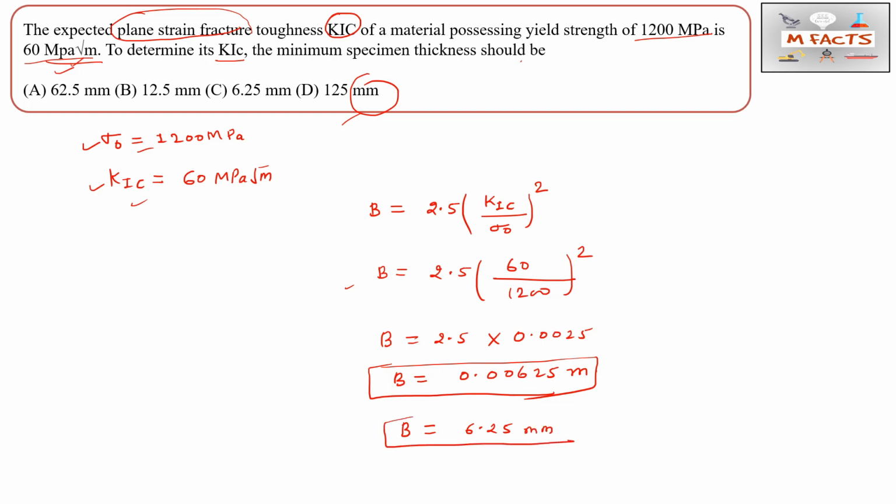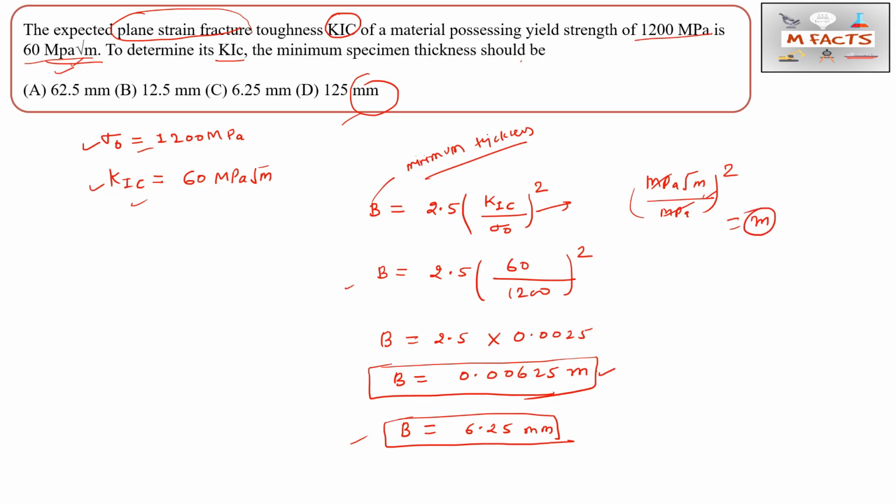So this is the answer for this question, and this B is basically the minimum thickness of the specimen that they are asking about. From here you can also do the unit balance. KIC unit will be MPa under root of m, and sigma naught unit will be MPa, whole squared. So MPa will get cancelled, and this unit will be in meters. Once we get the answer in meter, we can easily change it into millimeter or nanometer or any other units. So for this question, the B value is 6.25 millimeter, so option C is correct.